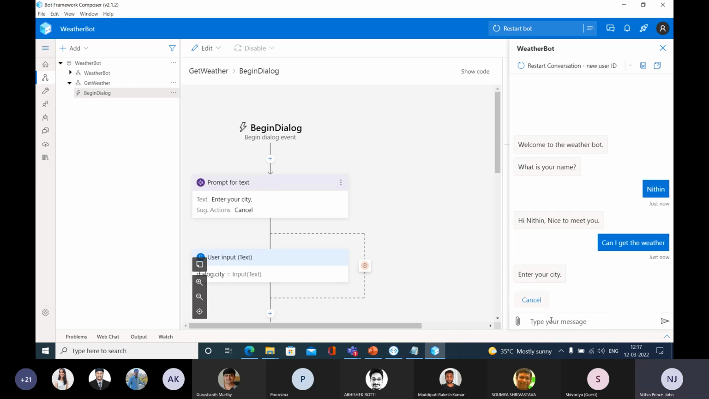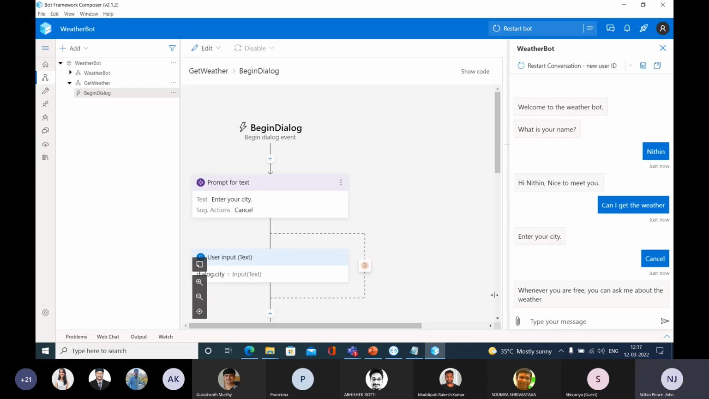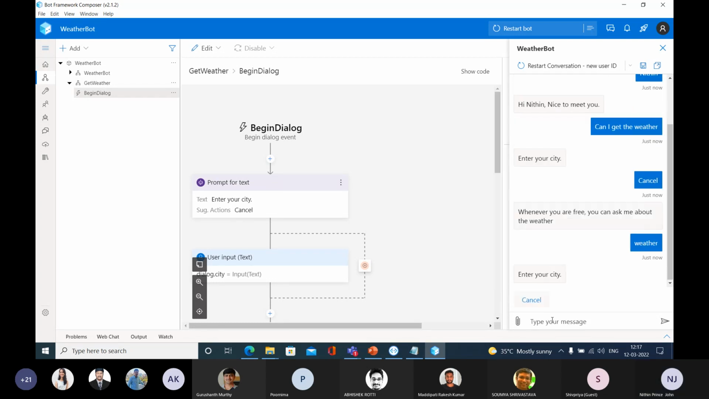Oh, are you able to see this cancel button? Yes or no? If you need to cancel, you can directly click this cancel, then you're going to get this message. Okay, let me ask weather again. Again, you're going to get this cancel button. I'm going to type my city name, Chenganur. That's my hometown. Let me hit enter.